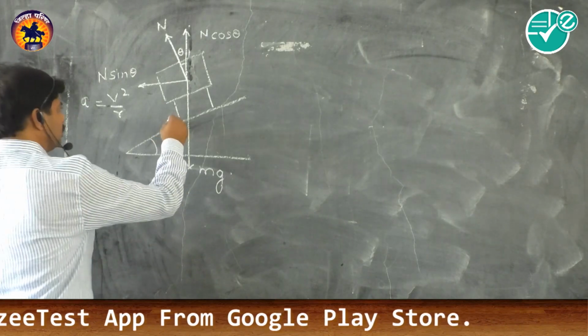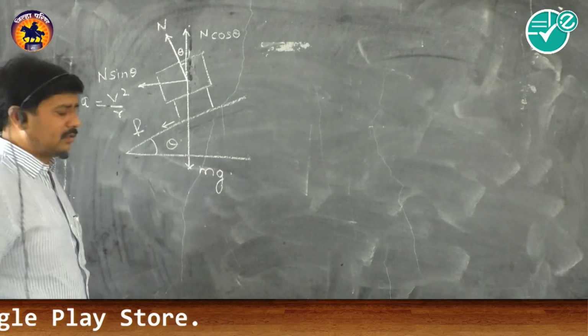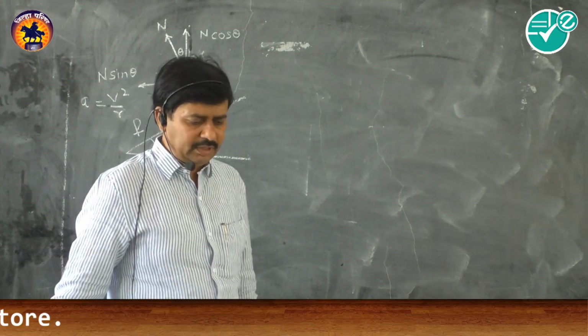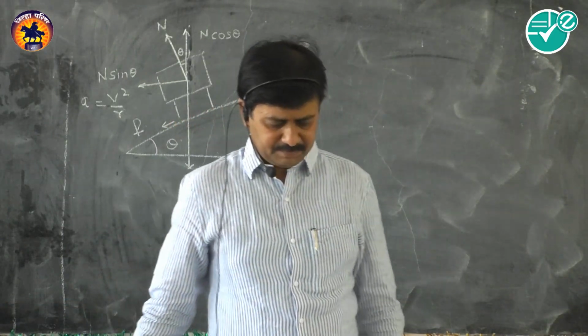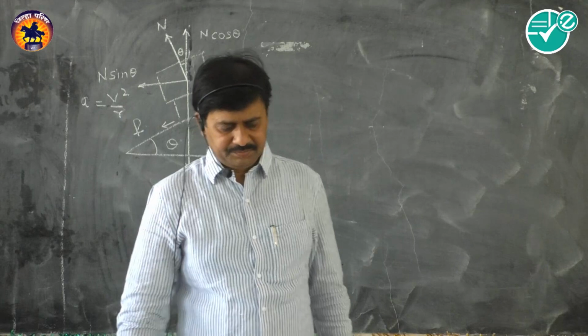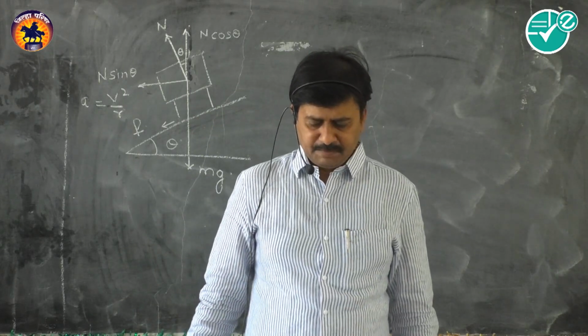And there is one more force, that is friction between the tires and the road surface.